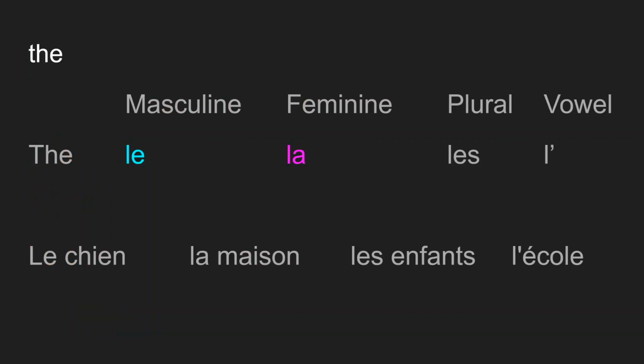Okay, the. We went over the in the previous lesson, but we didn't go over the form in front of a vowel. In front of a vowel, it would be l apostrophe. So there's le for masculine, feminine is la, plural is les, and then vowel is l apostrophe. Some examples: le chien, the dog; la maison, the house; les enfants, the children; and l'école, the school.